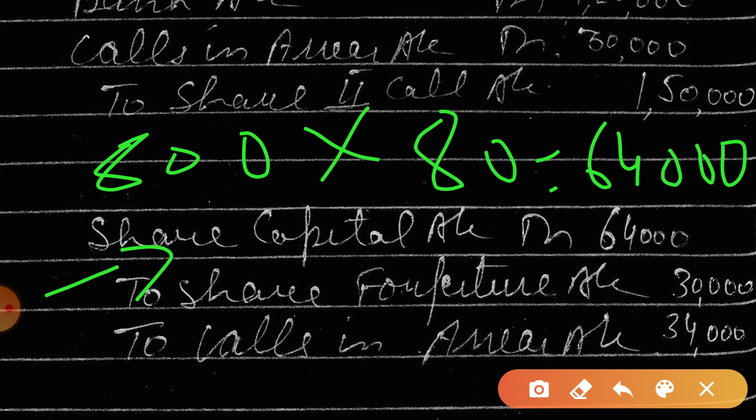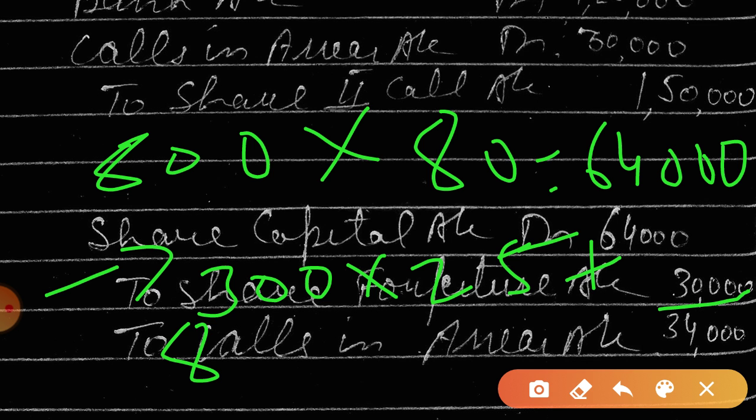Now how did we calculate the share forfeiture account amount? 300 shares will be paying 25 rupees, that means 7,500, plus 500 shares. 500 shares will be paying 45 rupees. Is this clear? So that means how much amount?